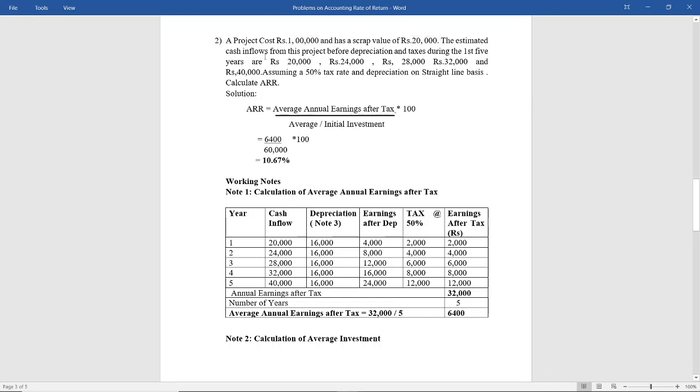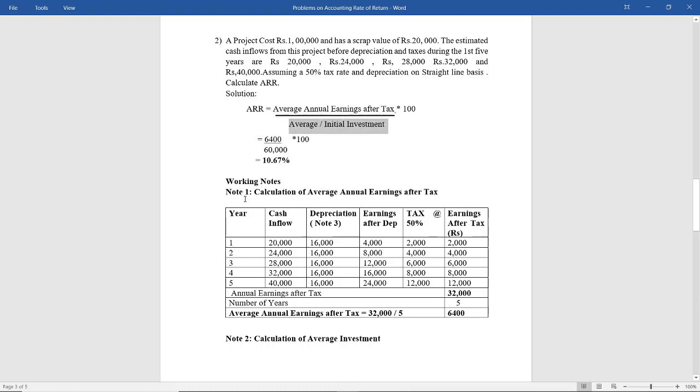The estimated cash inflows from this project before depreciation and taxes during the first 5 years are 20,000, 24,000, 28,000, 32,000 and 40,000. Assuming 50% tax rate and depreciation on straight line basis. What do you mean by straight line basis? It means every year the same amount of depreciation is charged. Calculate the accounting rate of return. The accounting rate of return is nothing but average annual earnings after tax divided by average or initial investment, into 100. Before we see the final answer, let us first calculate the numerator and then the denominator.